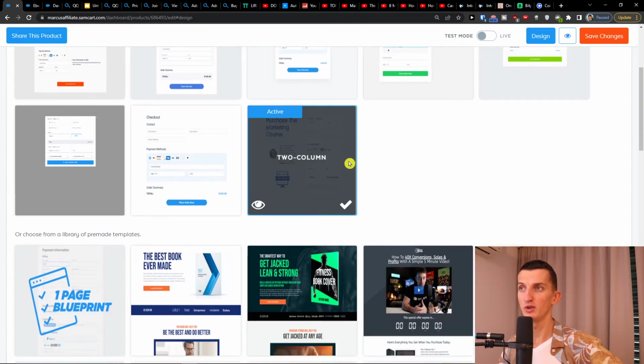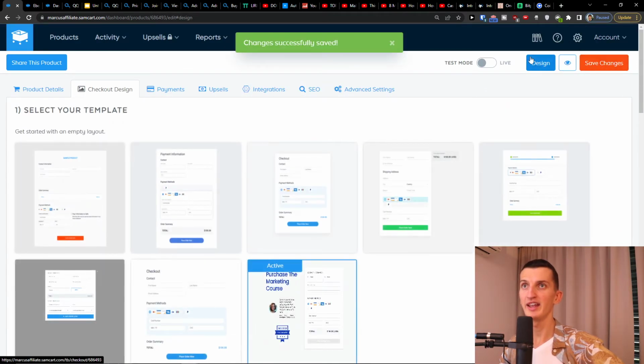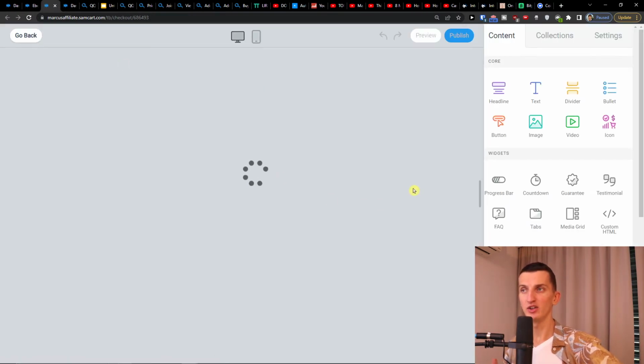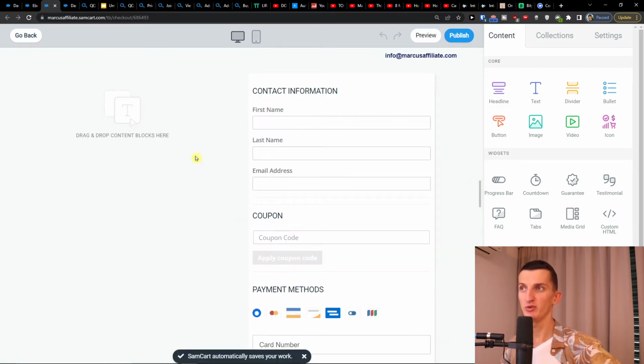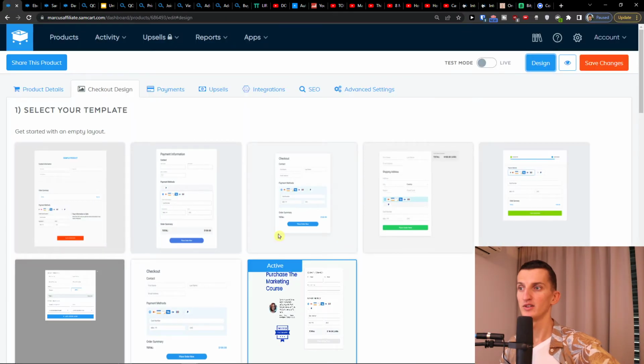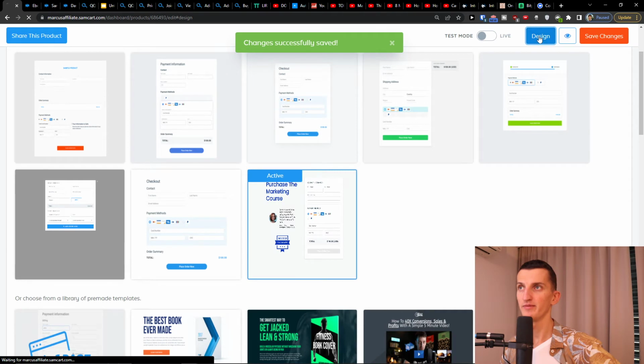the next thing you want to do is, when you select it, go Save Changes and then click Design. Now to actually design your Samcart, let's say sales page, whatever, I'm going to show you how we can do it.